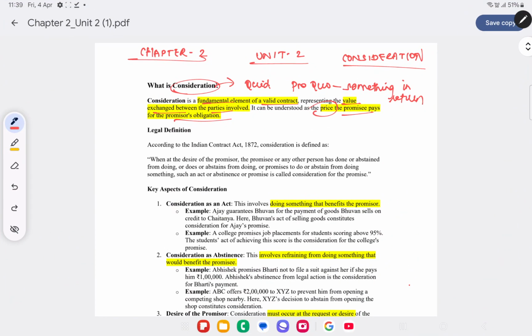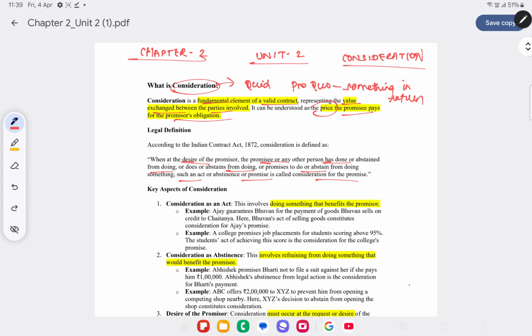So what about the legal definition? The legal definition is that when at the desire of the promiser, the promisee or any other person has done or abstained from doing, or does or abstains from doing, or promises to do or abstain from doing something, such an act or abstinence or promise is called consideration for the promise.